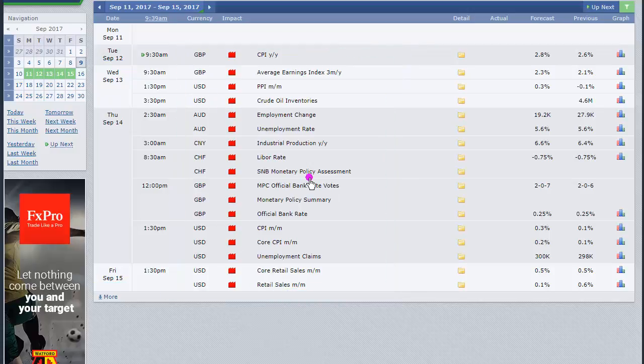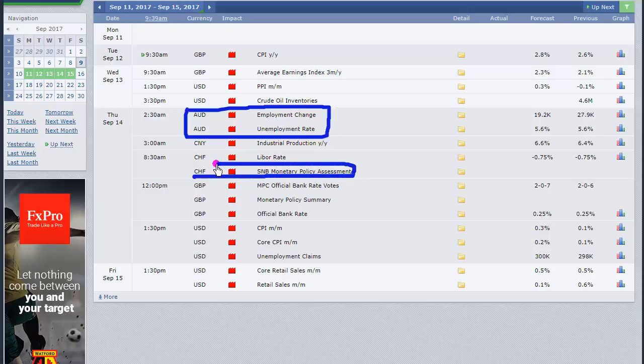For long-term traders, you want to be careful with the Australian dollar employment change and unemployment rate. This is a news announcement that spiked the market a lot. We also have the monetary policy assessment coming from the Swiss National Bank. This is also another news event, although it's an assessment, that can affect the Swiss franc interest rate as well. That is another event that you want to keep in mind.